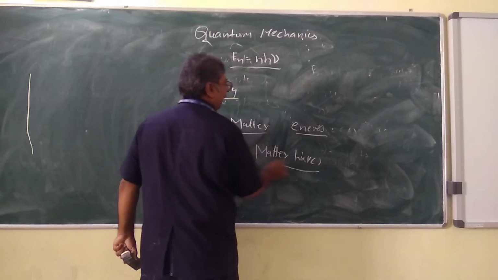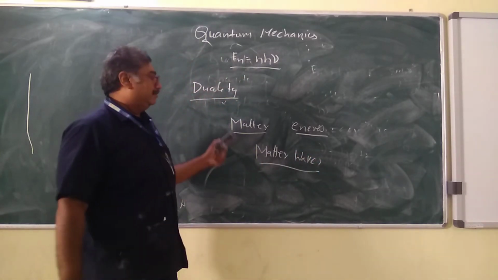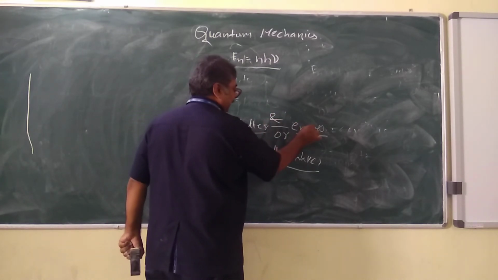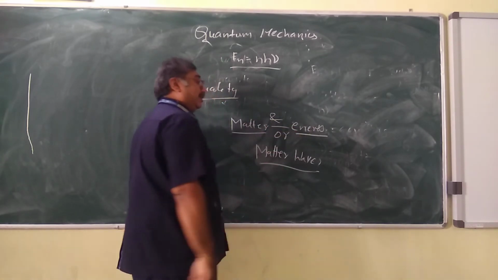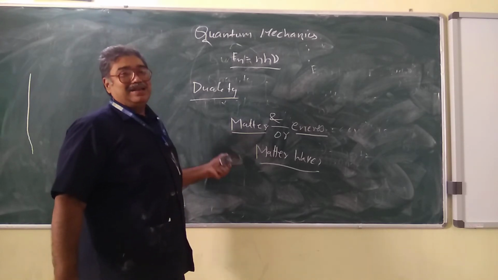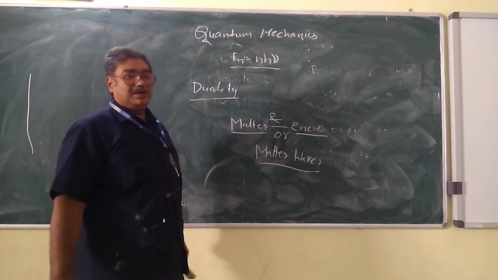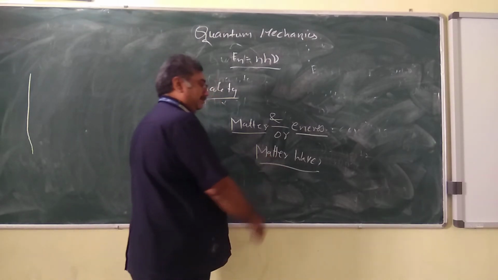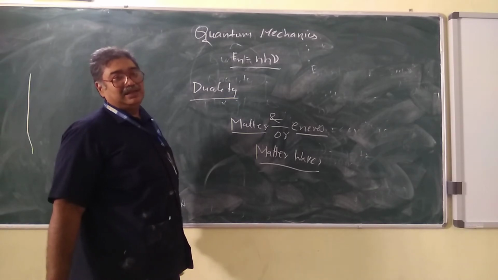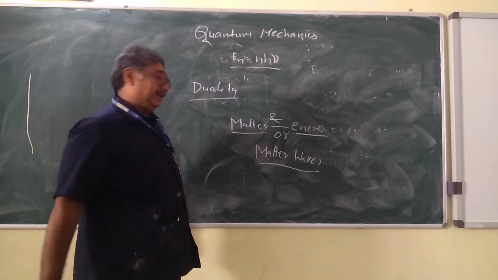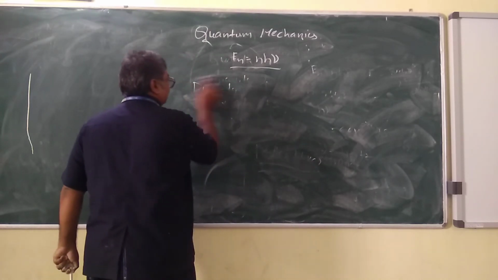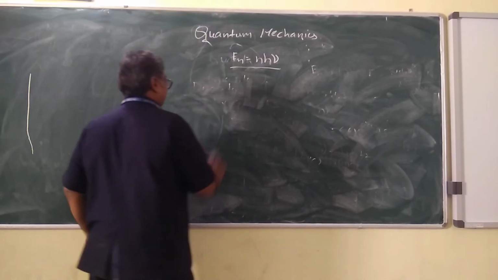What is that called? Matter waves. According to classical mechanics, it was matter and energy, or matter or energy. But now quantum says it is not matter and energy, or matter or energy. The whole universe is made up of only one thing, and what is it called? Matter waves. And this matter waves is the product of duality. And here we need to come to know the duality. We call it a hypothetical statement, which is given by Mr. De Broglie.